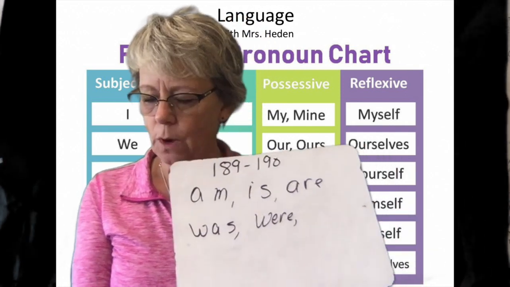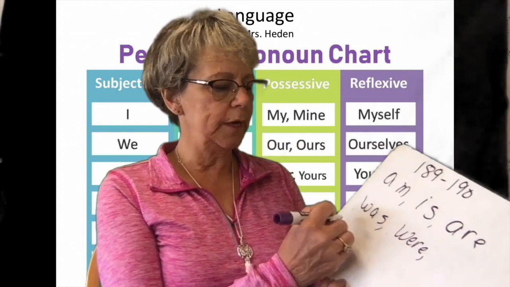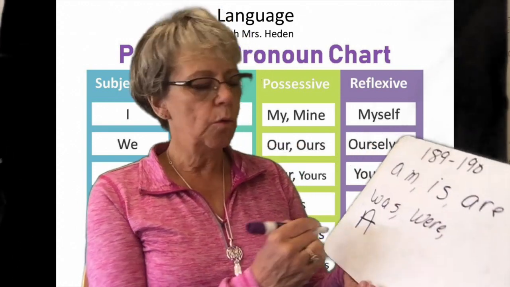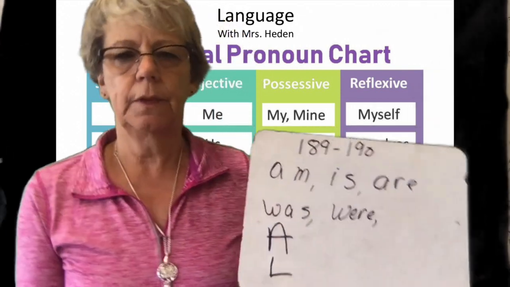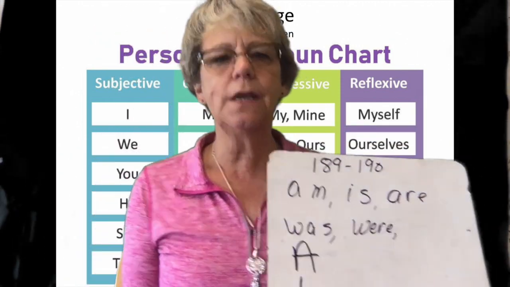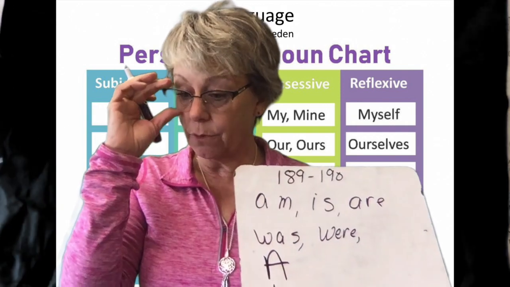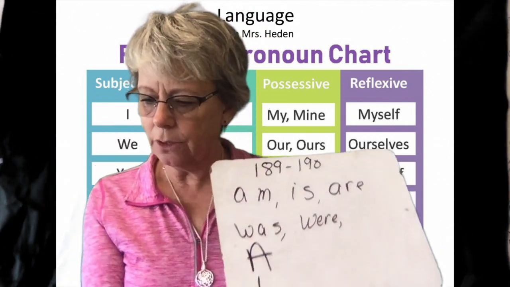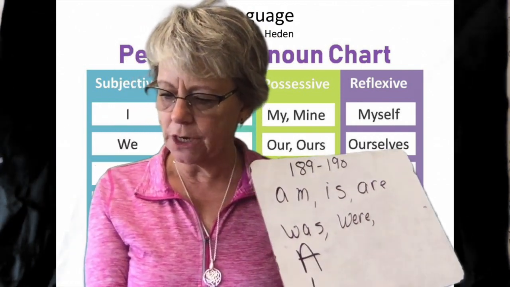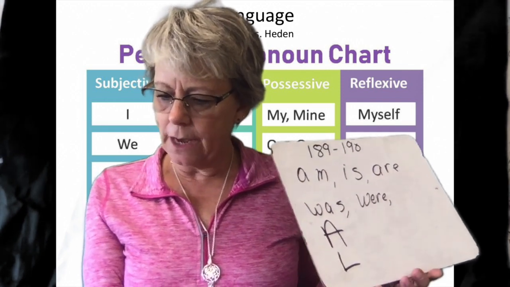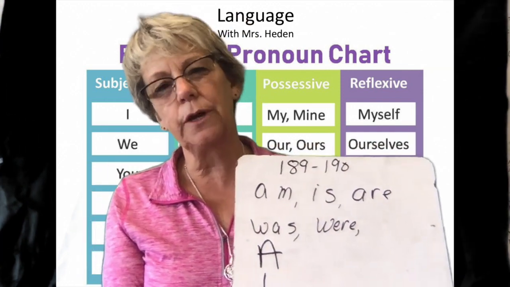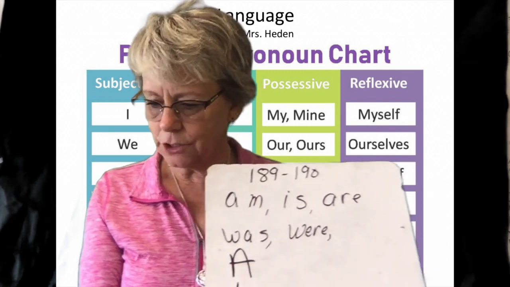If it's an action verb, it shows action, like something that you do. So in part 1, guided practice, we're either going to put an A for action or L for linking. Say the linking verbs again: am, is, are, was, and were. Let's look at number 1. It asks you to underline the main word of the subject part once and underline the verb twice. So it could be a linking verb.